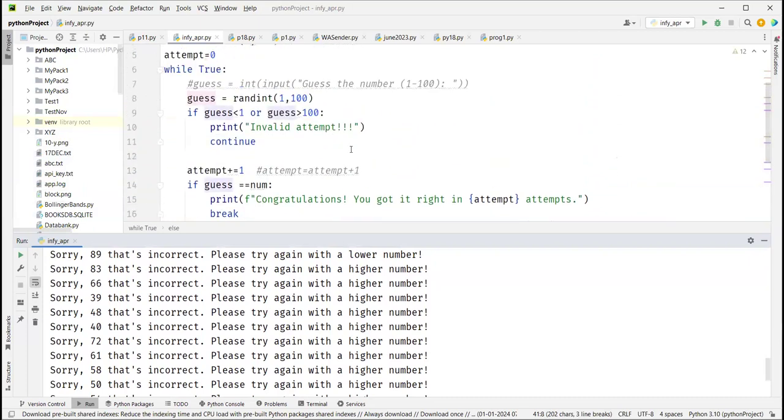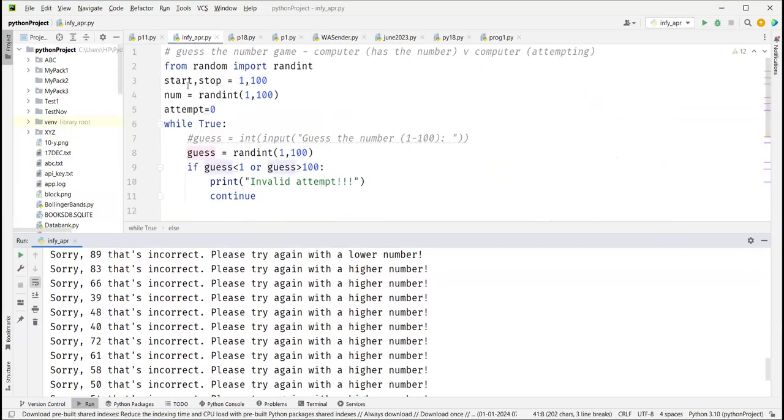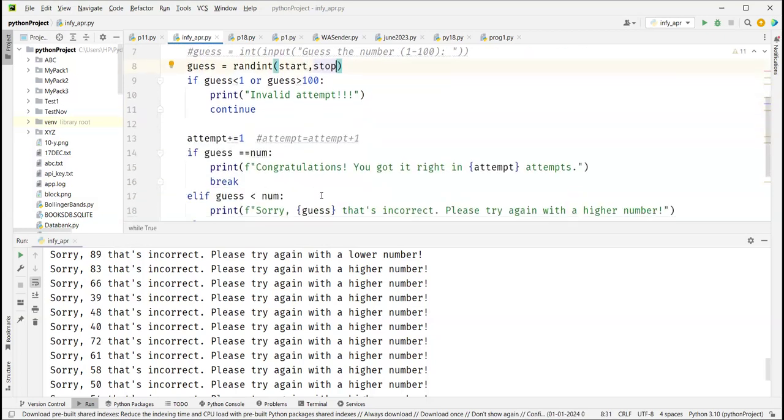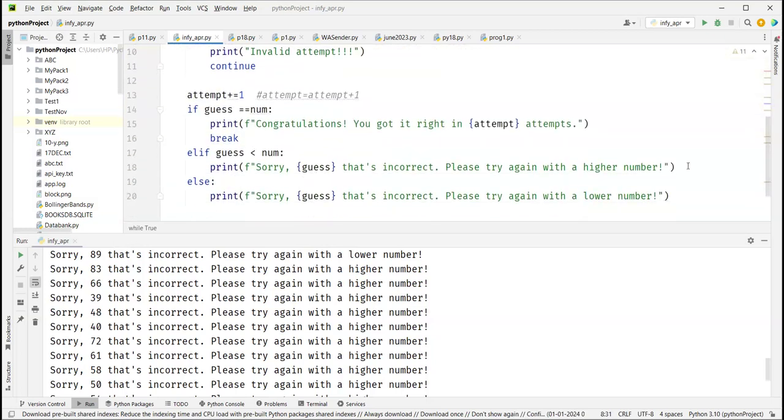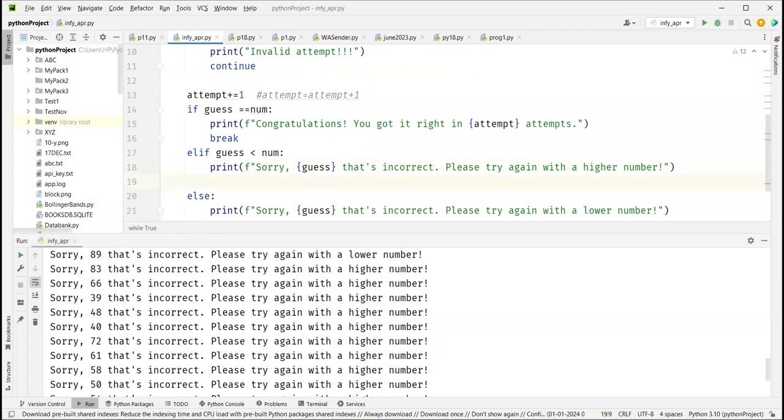What's the point of hint? Hint is to make your range smaller. So I'm giving start and stop, 1, 100. Initially it has to be 1, 100. But next time, when it says please try with a higher number, if I say 15 and you say try a higher number, that means your start should now be 16.